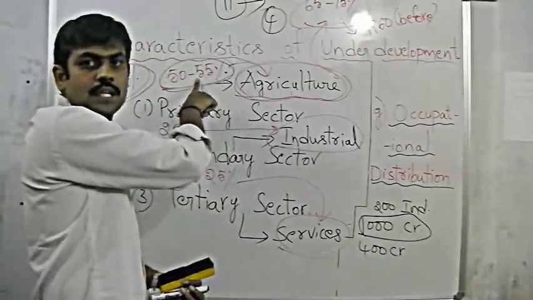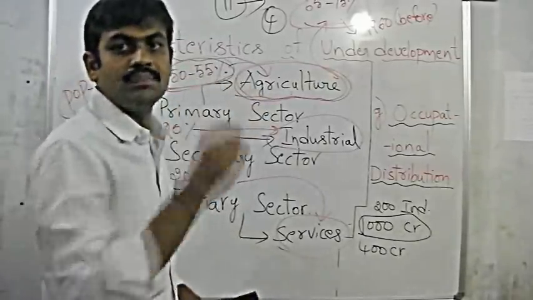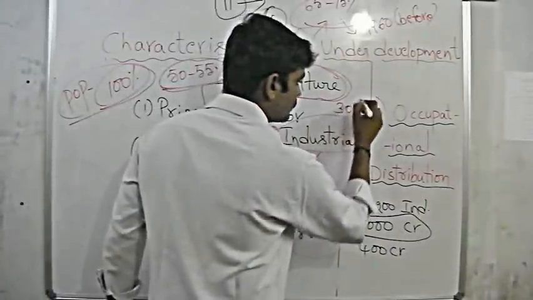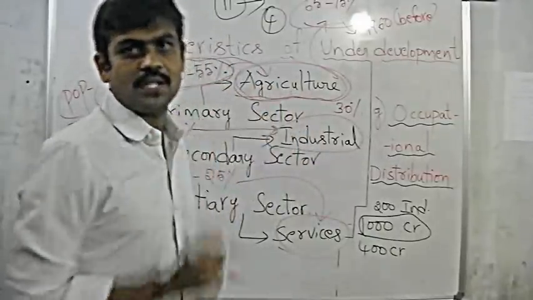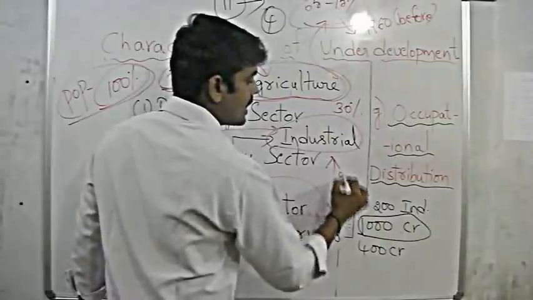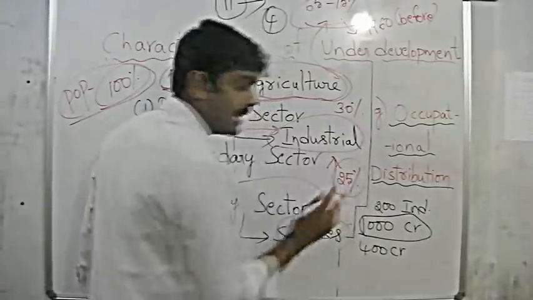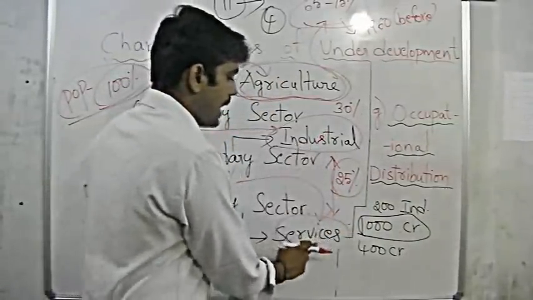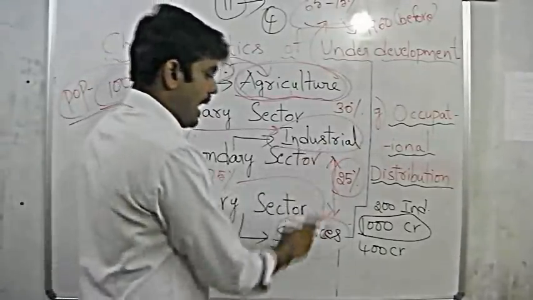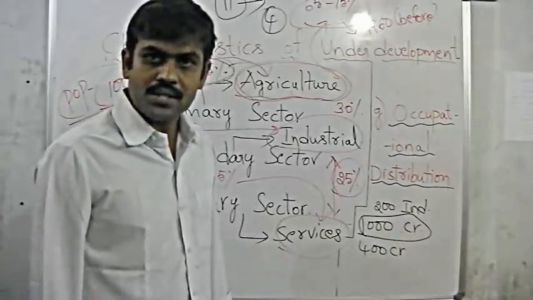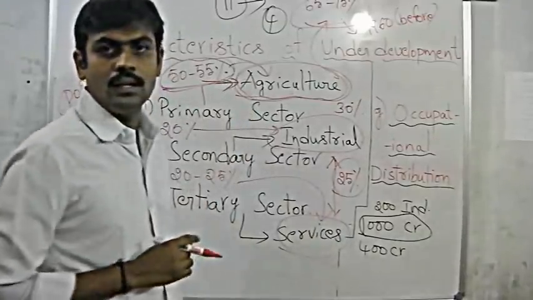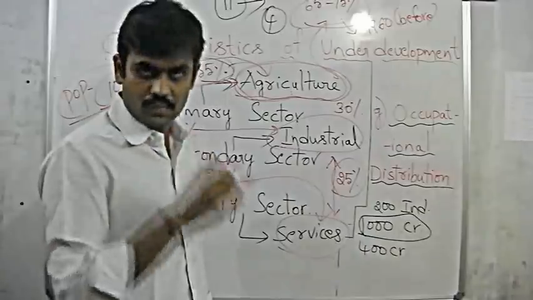Bring down the 55% of people who are depending upon agriculture to some 30%. Then what happens, you know? The remaining 20 to 25% will go and shift either to the industrial sector or to the services sector, which is going to increase the production of the industrial as well as services sectors, and thus more income can be earned from them. But unfortunately, if we continue at the same pace, agriculture is not generating good income nowadays